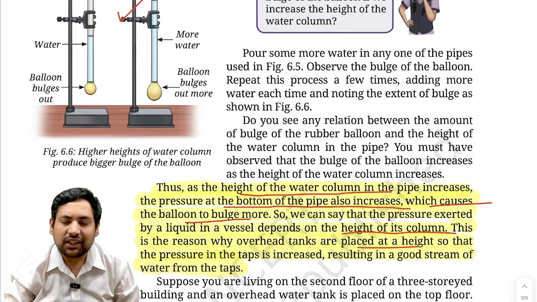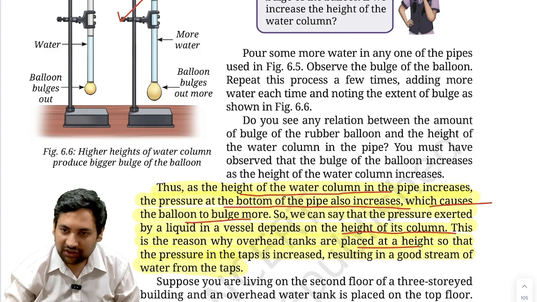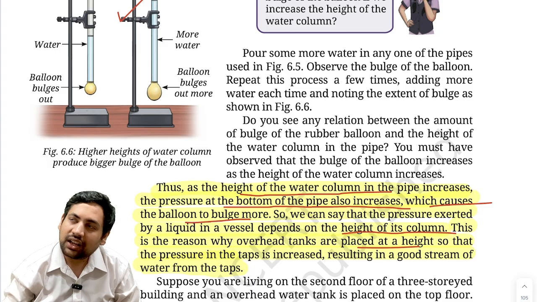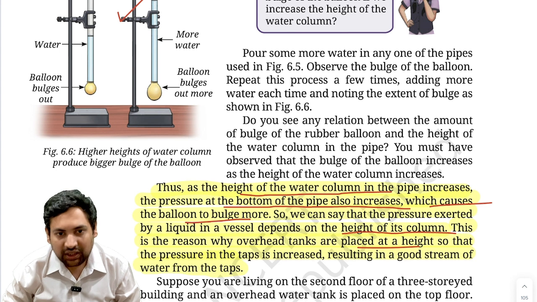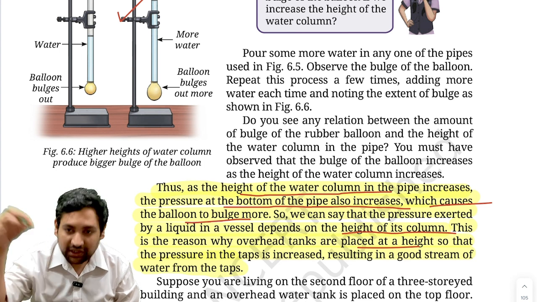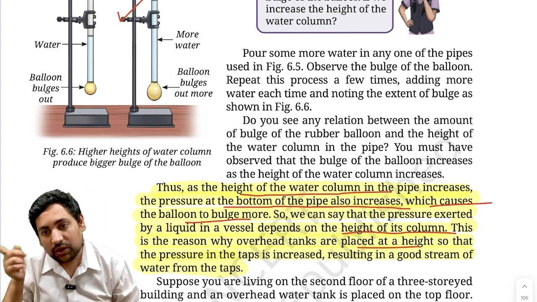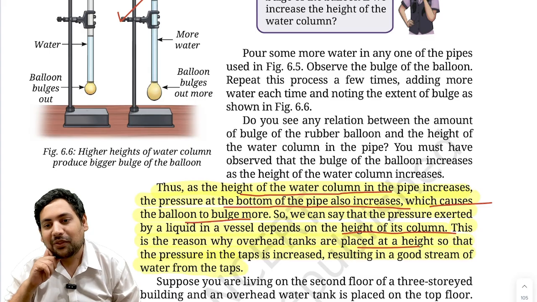So the question that it asked initially was why overhead tanks and all. These you must have seen in your village or town, whatever. So you must have seen that overhead tanks are much above the entire village. Now why is that? Because if the height column is more, then the pressure applied is more. Now if more pressure is there, what will happen?